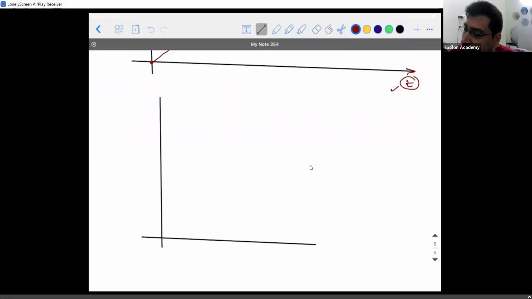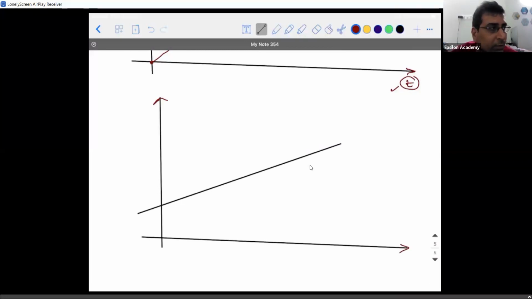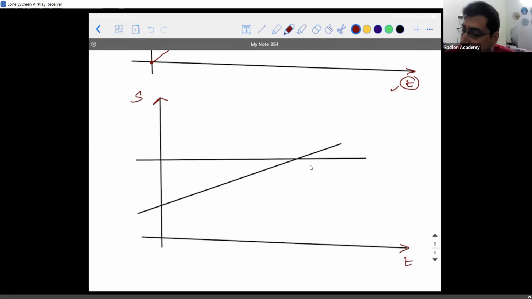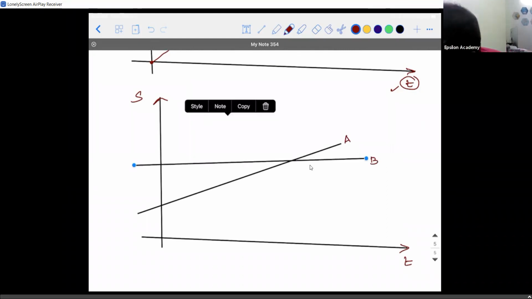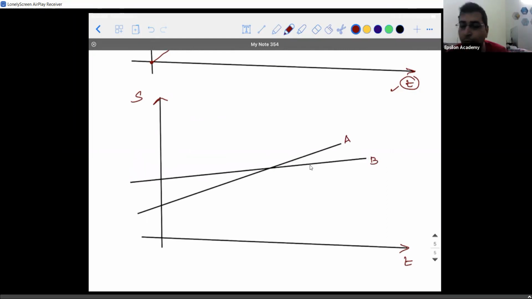Let's see this. You would have done all these problems in your 9th standard, but you would not have known the exact reason for it. Let's say there are 2 objects moving like this. Since now you know that displacement time graph represents velocity, concentrate guys. This is displacement, this is time. There are 2 particles moving, which I call A and B. Now I'm asking, which particle has greater velocity?